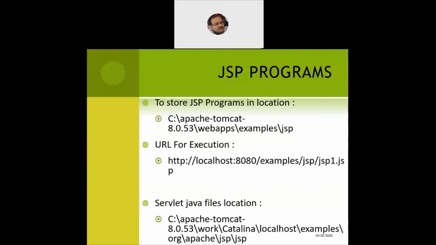Now if you want to execute the JSP page, we open the web browser, and on the address bar of the web browser we write the URL as http://localhost:8080/examples, then within examples the JSP, and then within JSP, let's say, JSP1.jsp. This is our first JSP program and we have saved it by the name JSP1.jsp.